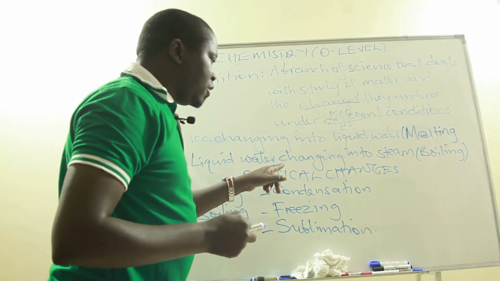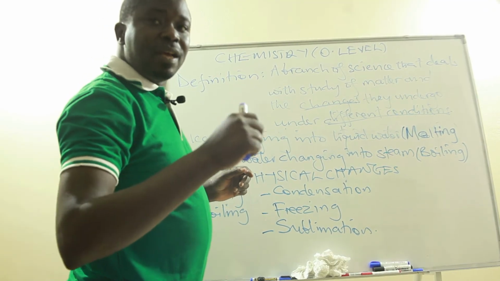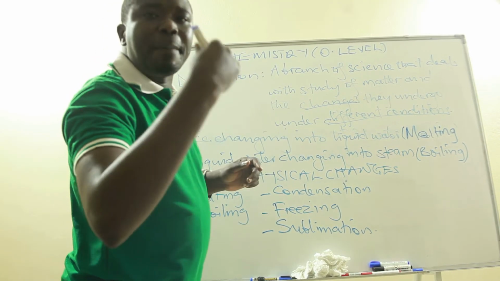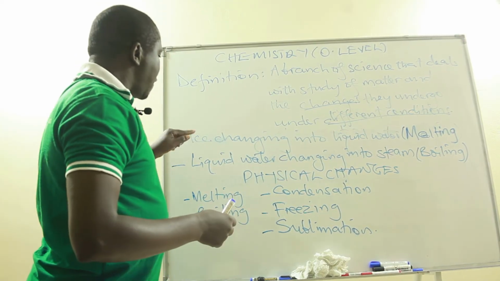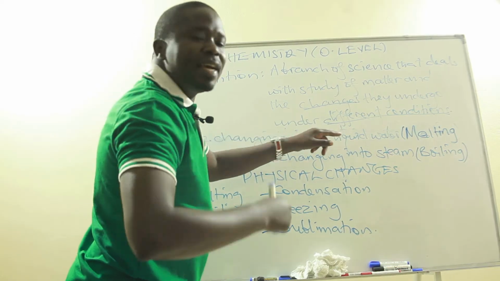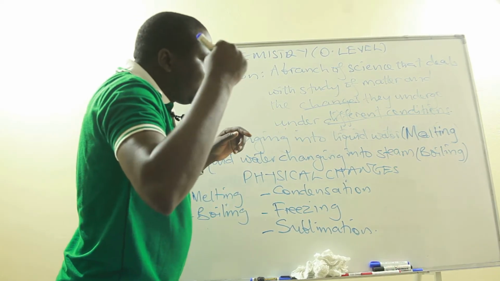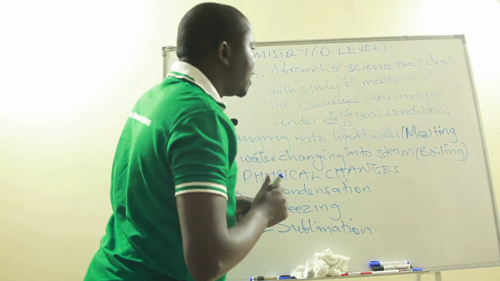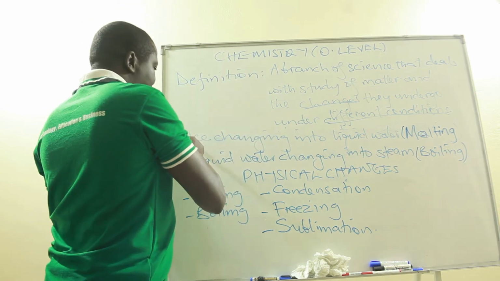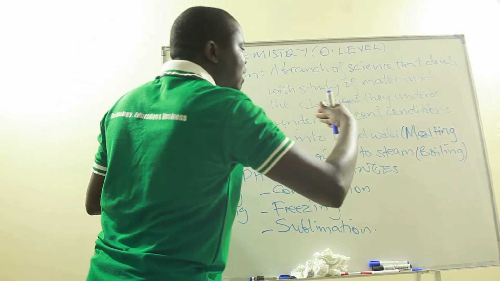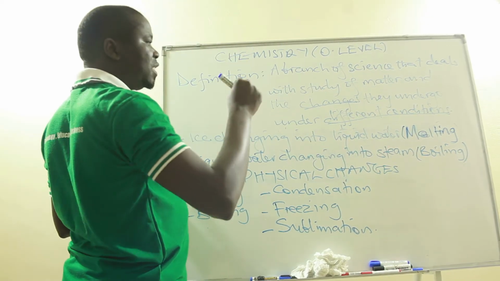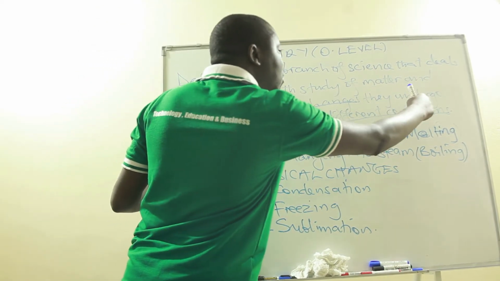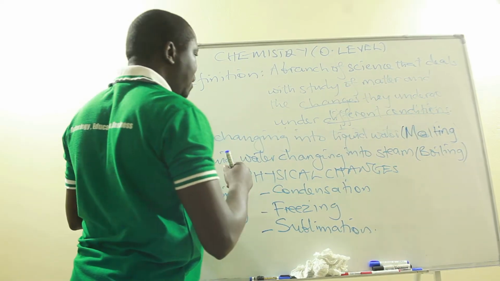Now, these physical changes take place when something is applied. That's what we call a condition. In order for ice to change into liquid water, something must be there, and that thing is what we call heat. You are supposed to heat ice, and then it melts, it changes into liquid water, a process called melting. So the heat which is applied is what we call a condition for that change.